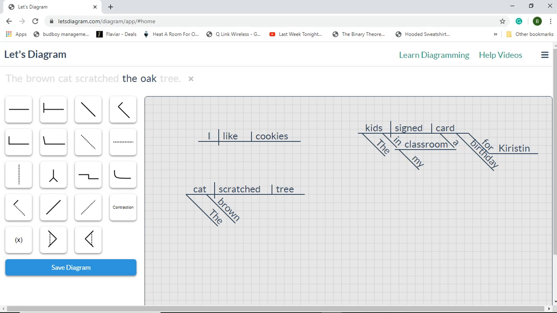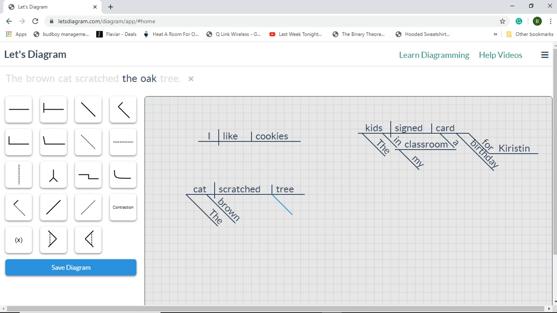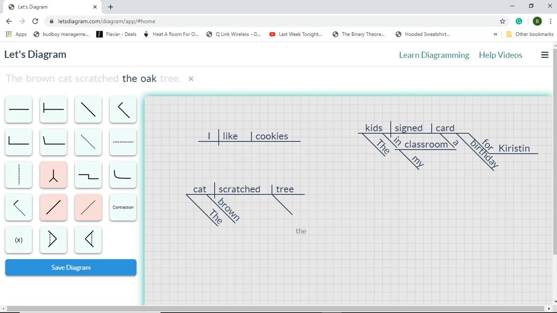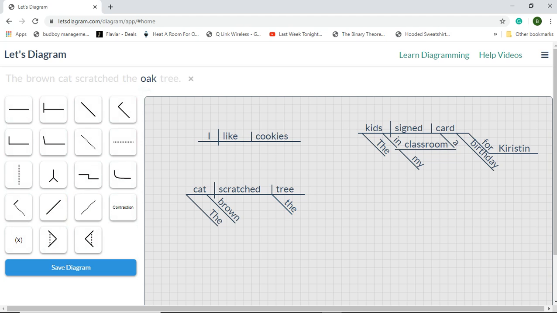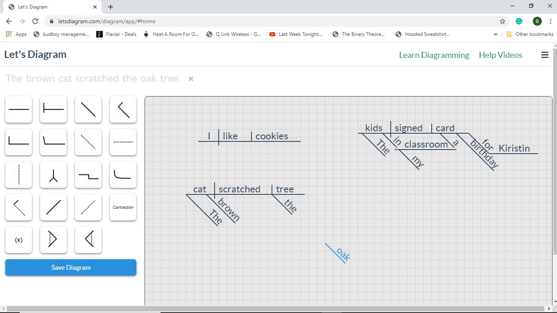Okay. So, the oak, that's two adjectives. The is an adjective modifying tree. Which tree? The tree. Which tree? The oak tree. So oak is also an adjective modifying tree. Good. So the and brown are adjectives modifying the subject cat. The and oak are adjectives modifying the direct object tree.